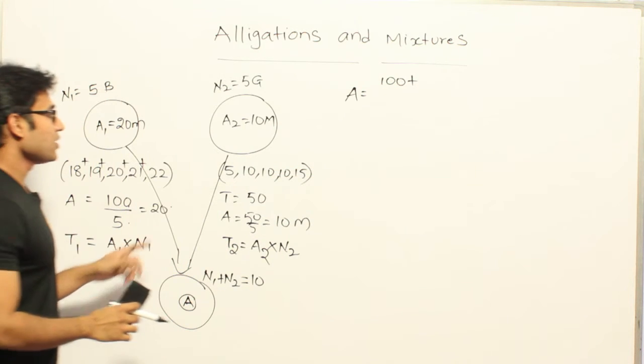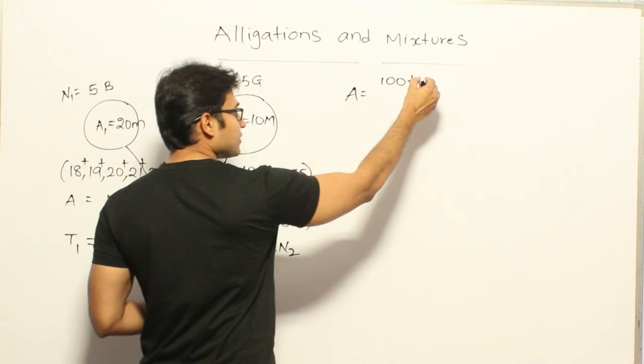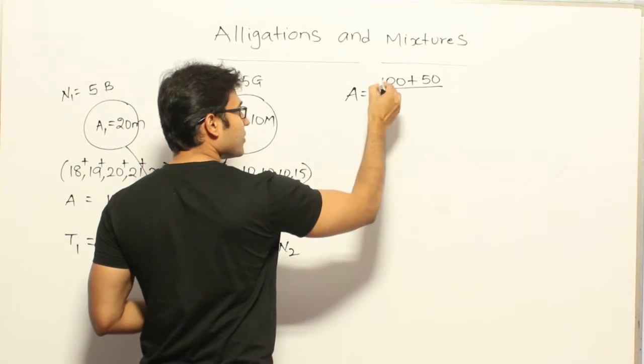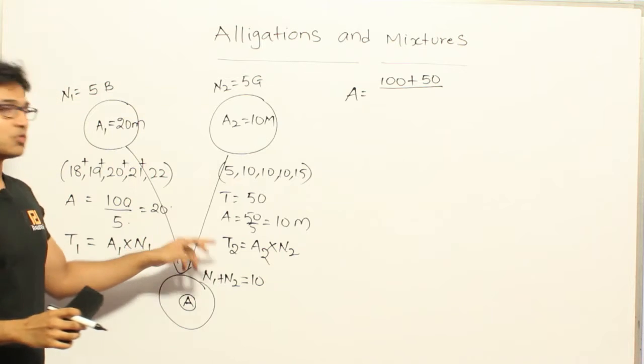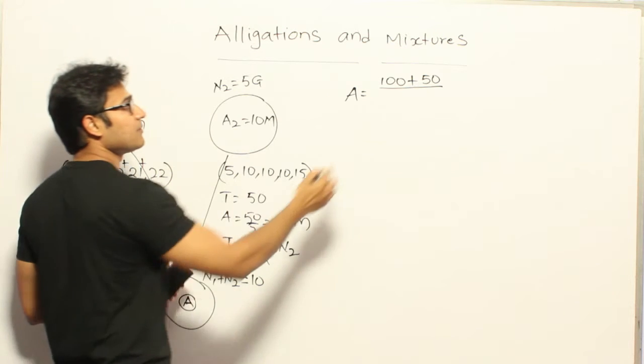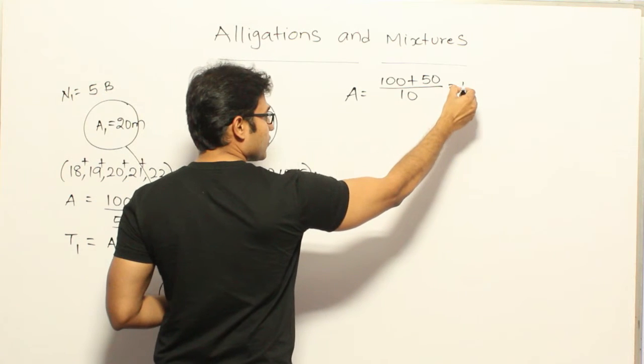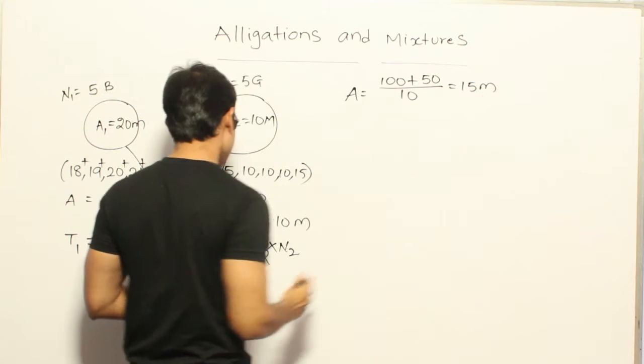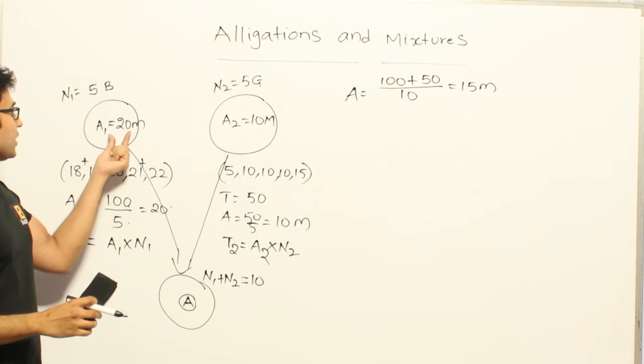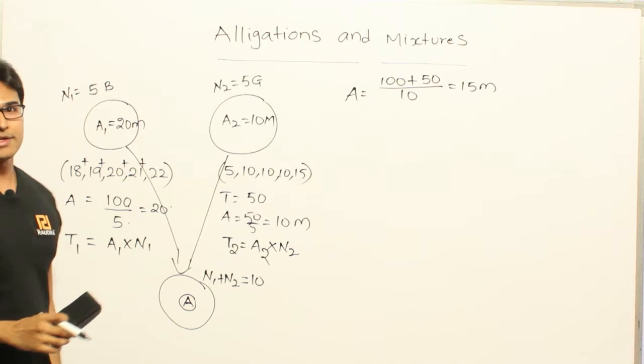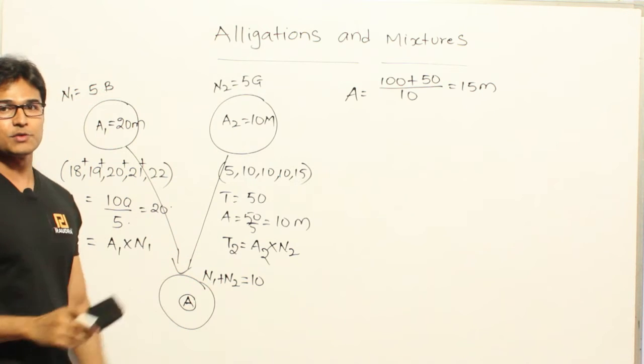100. And what is the total marks got by these girls? Equal to 50 divided by what is the total number of students here? 5 plus 5 is 10. So it is 15. 15 marks is the average of this group. So 10 and 20 are there, I got 15 as the average, which is lying between these two.